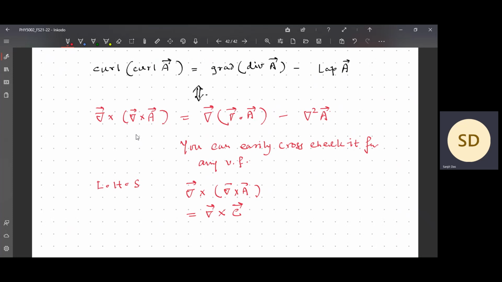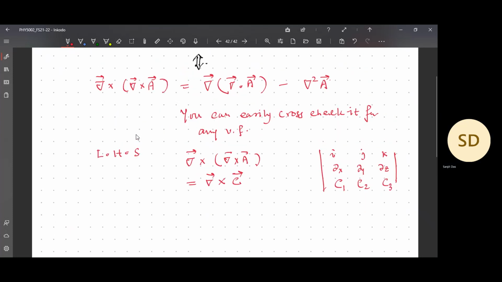The curl of a vector field will be another vector field. You take the components of that vector field and write it down: i component, j component, k component, partial derivative with respect to x, partial derivative with respect to y, partial derivative with respect to z, and the x component of C, y component of C, and z component of C, which I am calling C1, C2, C3. Easily you can compute the left hand side.